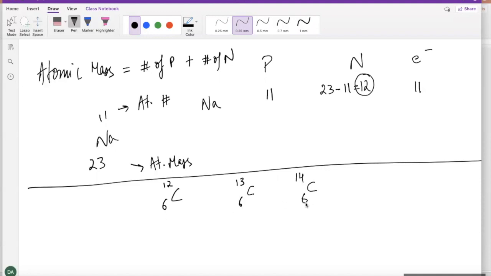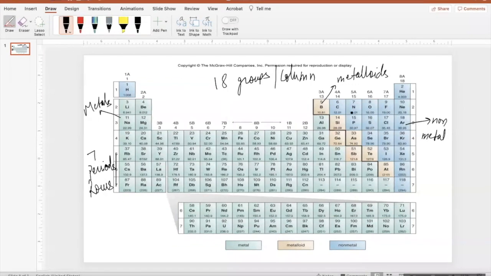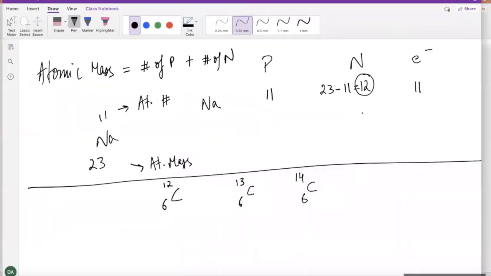The number in the bottom is never going to change, guys. If you change this bottom number from 6 to 7, it is not going to be carbon anymore. It will become nitrogen because nitrogen is 7. You can see that, 7, atomic number. Guys, the atomic number is what identifies the atom, so never change that.